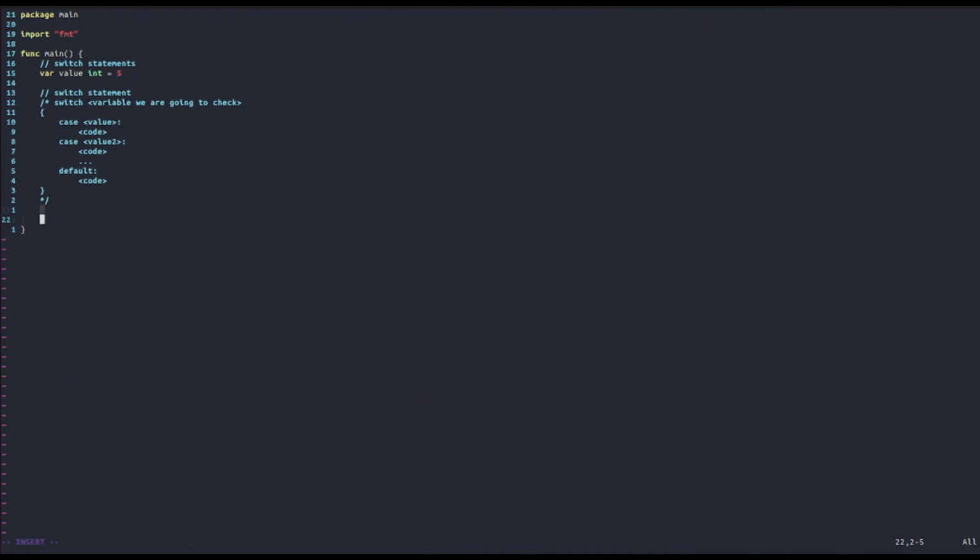So with this said, let's now actually use it practically. So let's switch on the value of value. So switch value, and then we're going to open curly braces, and here we're going to include cases for value. So maybe we might include case 0, and I'm going to say fmt.Println 0, then case 1, and then fmt.Println 1. And then you can repeat this, and as you can see, oh, I forgot the quote. Okay, and as you can see, this is very simple. And this is way cleaner.